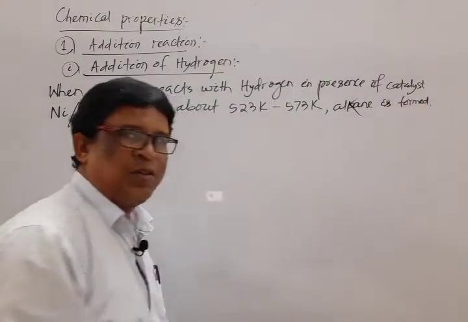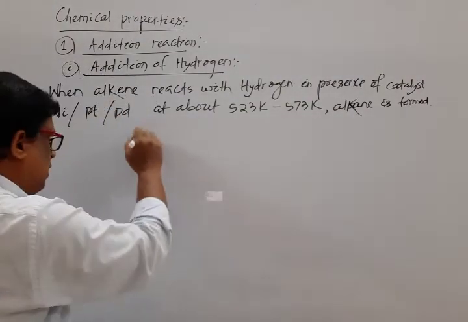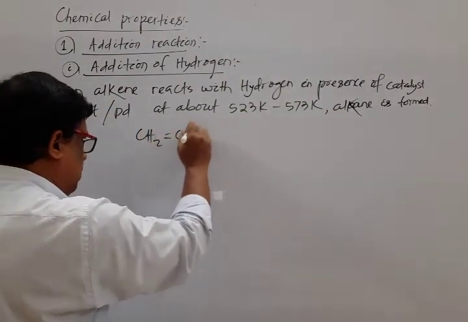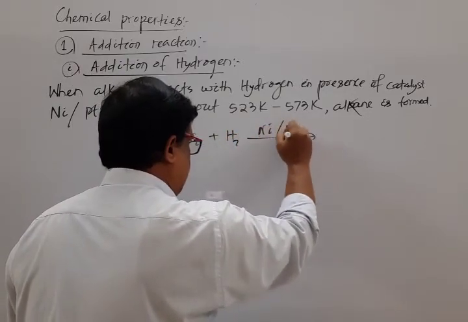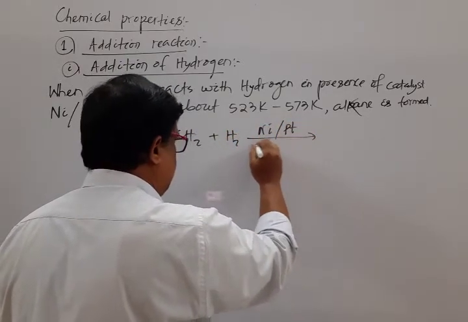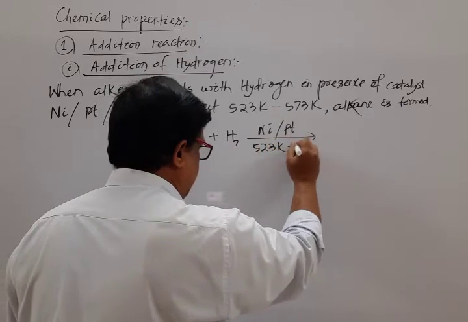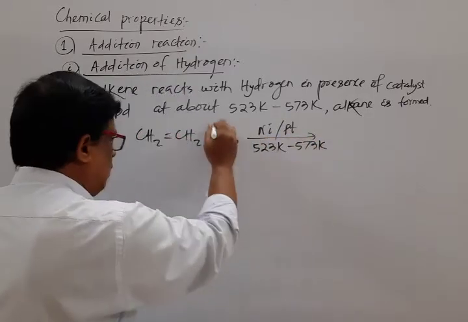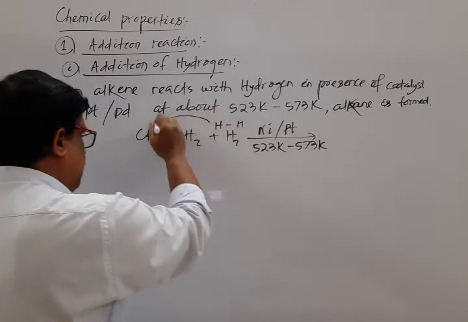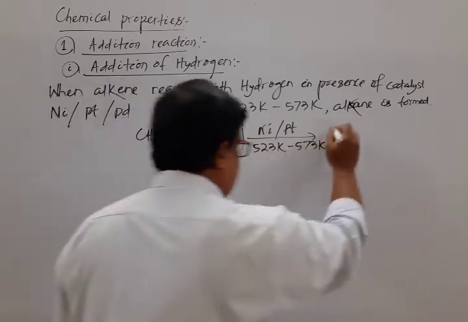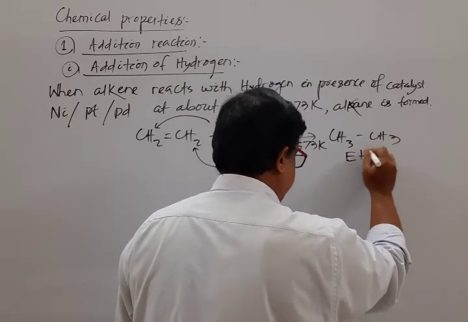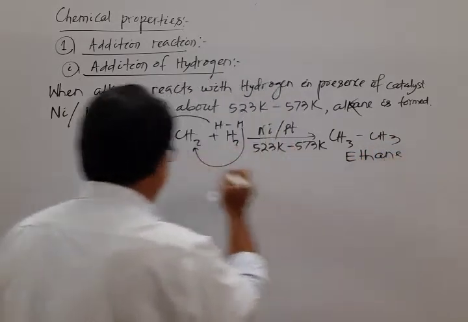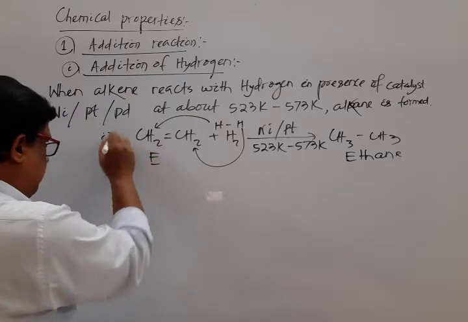Okay, let us consider some examples. That is CH2=CH2 plus H2, either nickel or platinum or palladium, 523 Kelvin to 573 Kelvin. What happened? H-H, one H transfers here, another H transfers here, resulting in the formation of ethane. The alkene's name is ethylene.